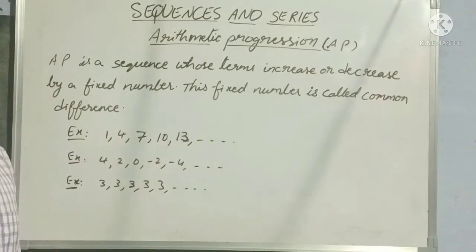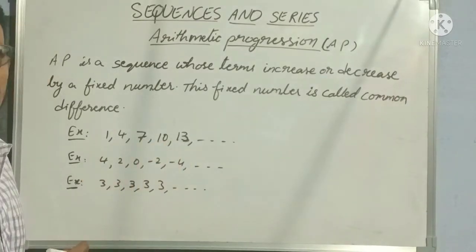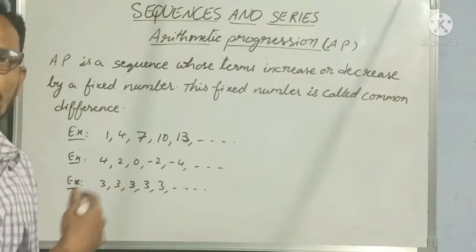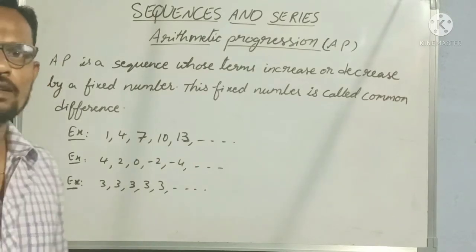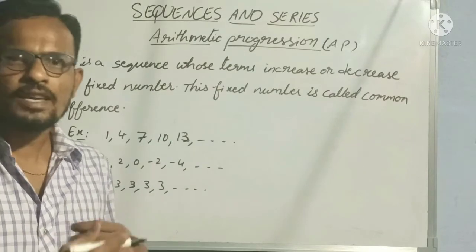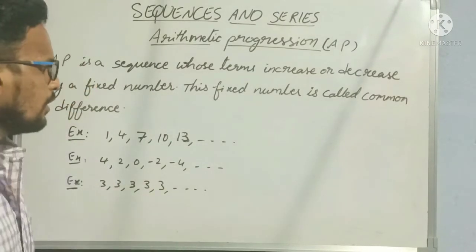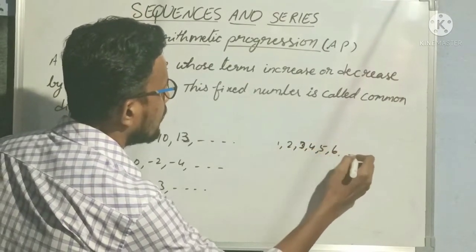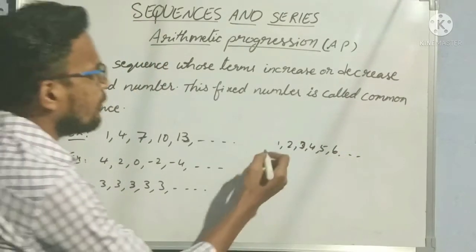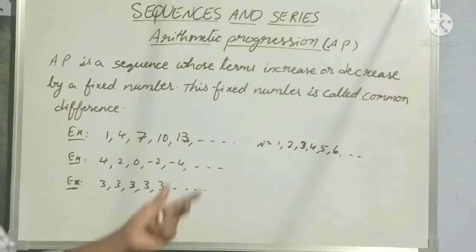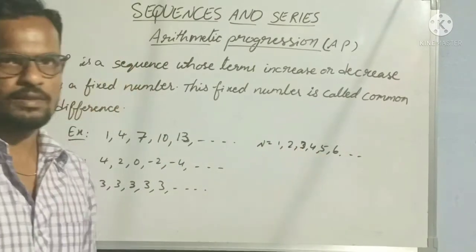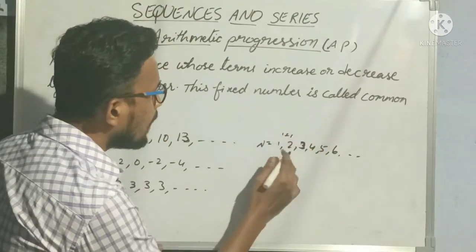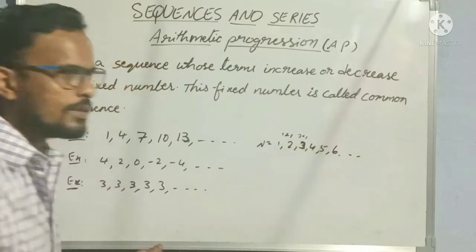Okay? Means if we write some numbers like this, then the sequence of numbers will be said to be in arithmetic progression when they are increasing or decreasing by a certain number. Suppose you are taking 1, 2, 3, 4, 5, 6 and so on. This is our set of natural numbers. I hope the natural number set is also a sequence. Why? Because here also every number is increasing by 1. 1 plus 1 is 2, 2 plus 1 is 3.